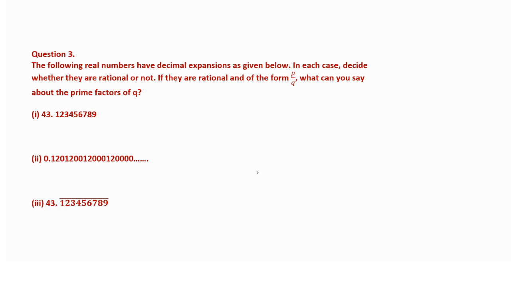So here is the following third question. The following real numbers have a decimal expansion as given below. In each case, decide whether they are rational or not. If they are rational and of the form p by q, what can you say about the prime factors of q? So now you have to tell me. So this is the first number.